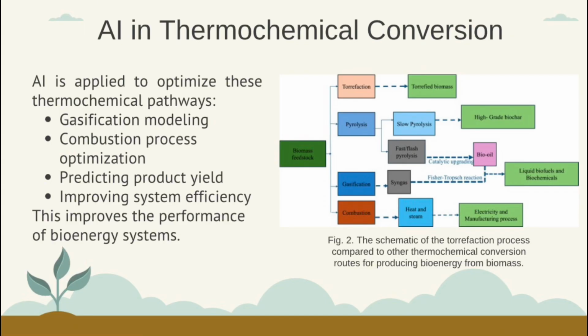Also, you can see these diagrams show the different thermochemical pathways, including pyrolysis, gasification, and combustion, and this is how they produce outputs like bio-oil, syngas, and heat. Overall, AI can help to improve the performance and efficiency of bioenergy systems.